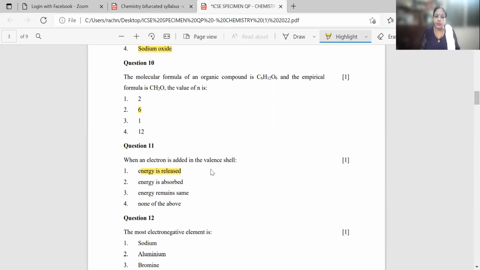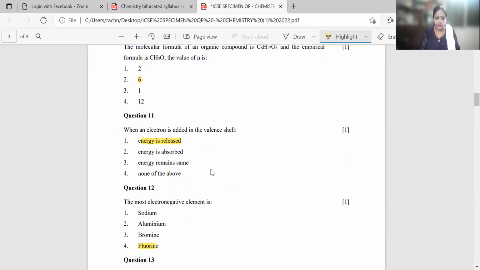The correct answer will be energy is released, because the definition of electron affinity says that when one electron is added to the valence shell of an isolated gaseous atom, the amount of energy which is released, that is known as your electron affinity. So here the correct option will be energy is released.